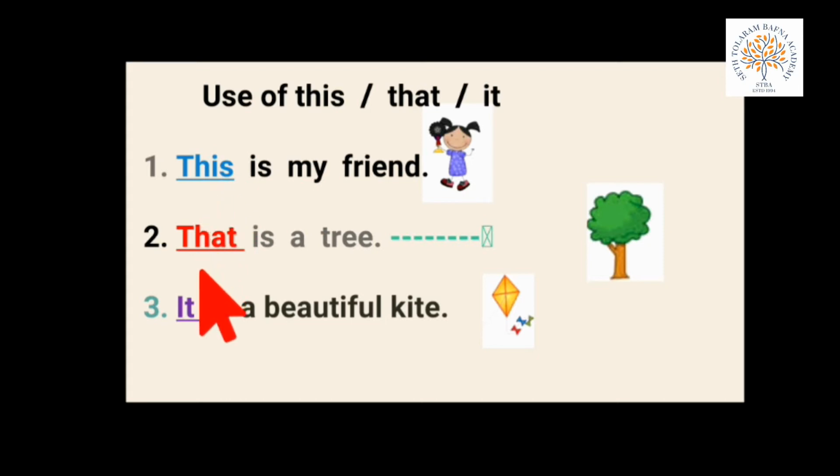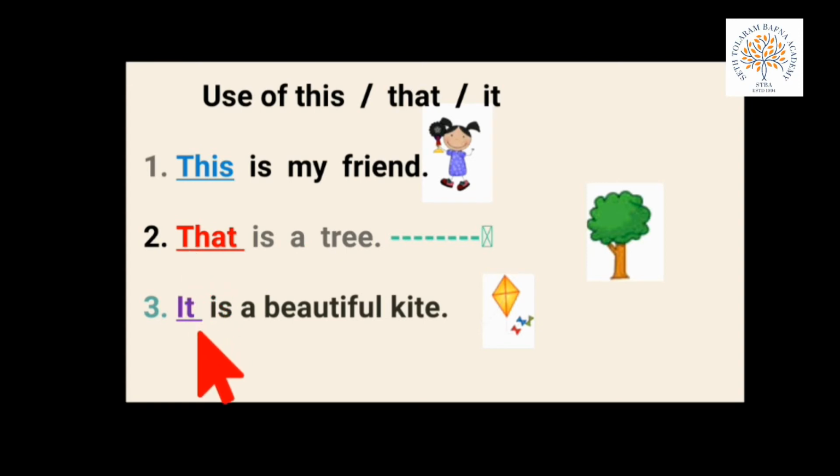This. Now next is dash is a tree, TREE, and there is some arrow. Arrow indicates that the tree is far, दूर है. So we use THAT, that.